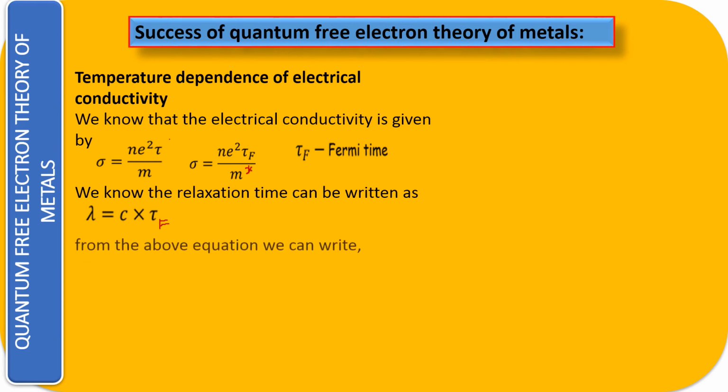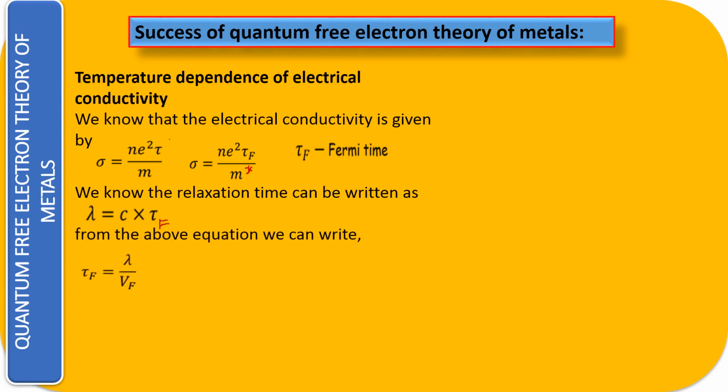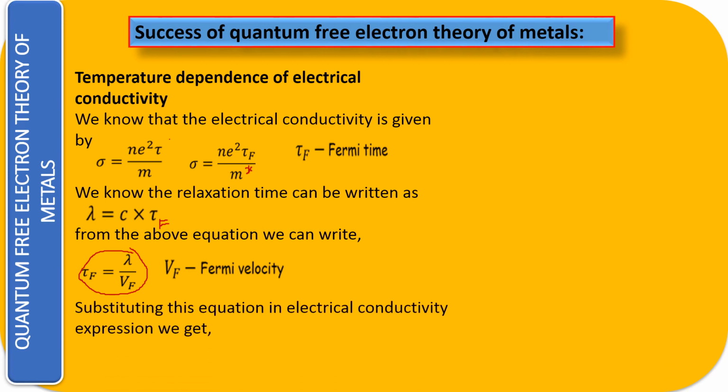So from here we can calculate the value of your tau F. So tau F is equal to lambda upon Vf. This is your average collision time, or you also call it the relaxation time. Alright. And of course Vf is your Fermi velocity. Substituting this equation in the electrical conductivity, what do you do? This value of tau F that you have calculated, you substitute there in the quantum theory of the electrical conductivity. What is that?